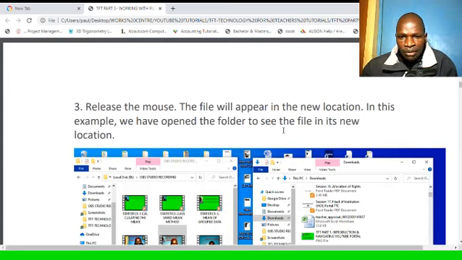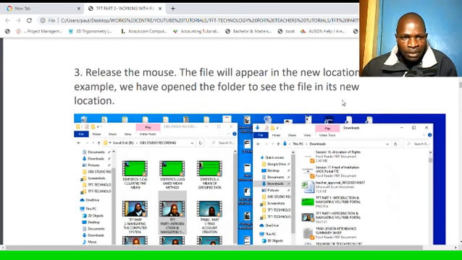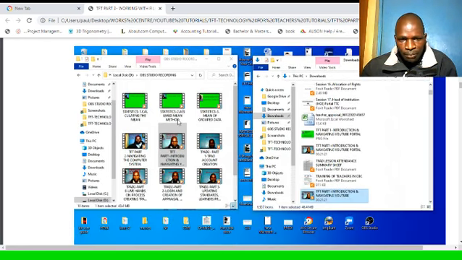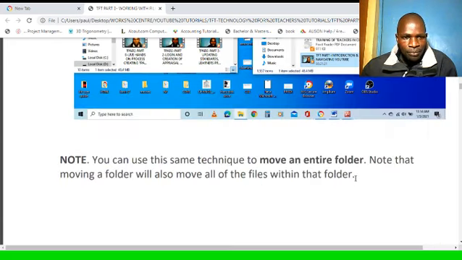Once you are in the destination folder, release the mouse. The file will appear in the new location. In this example, we have opened the folder to see the file in its new location. So we have moved TFT part 1, and we can see that it has come here, it's highlighted.